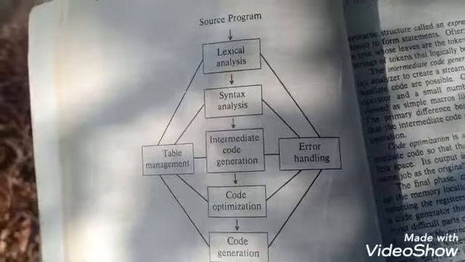The final phase is code generation. It produces the object code by deciding on the memory location for the data.